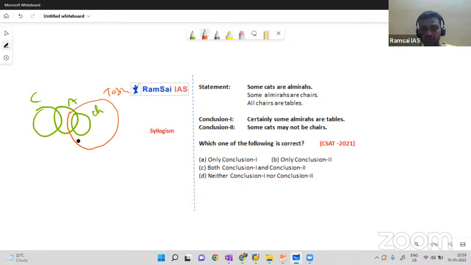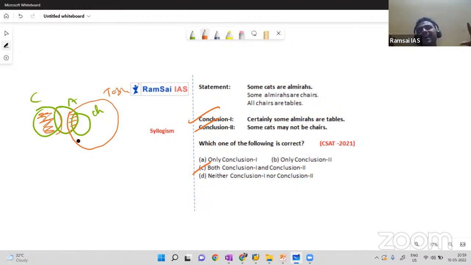That's it. Now, what is the first conclusion? Certainly, some almaras are tables. Yes, it must be. We cannot skip it. Conclusion one is true. Some cats may not be chairs. May not be. Yes, some cats may not be chairs. Possibility is there. So both the conclusions are following. I'll go with option C.